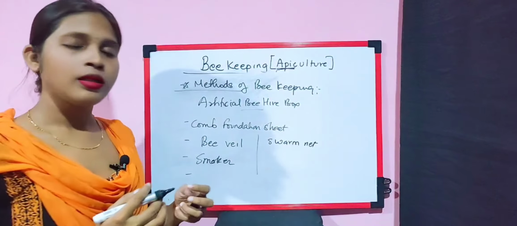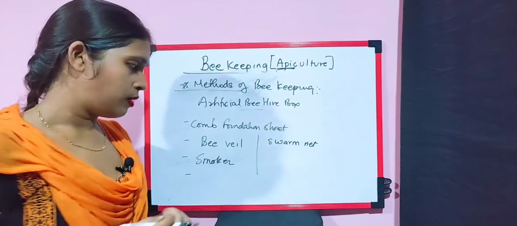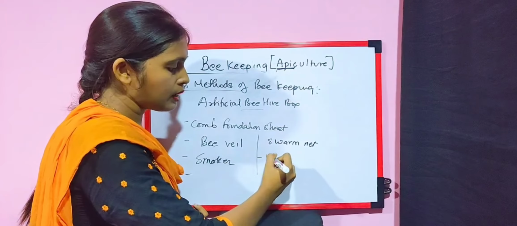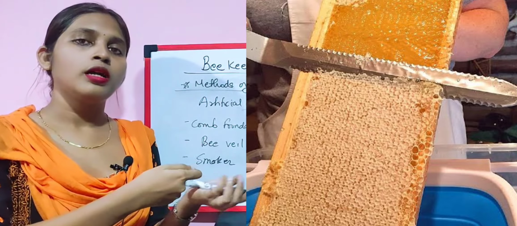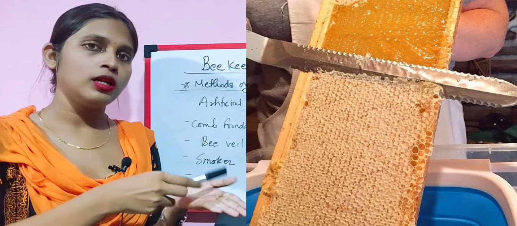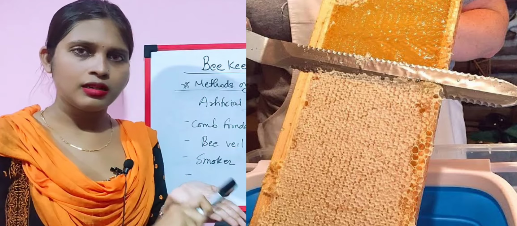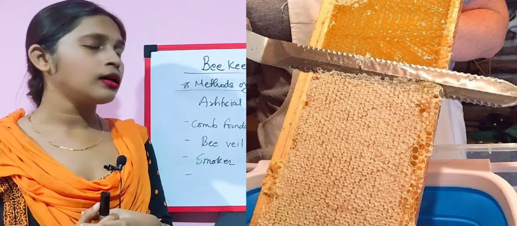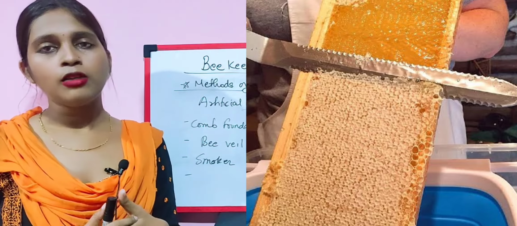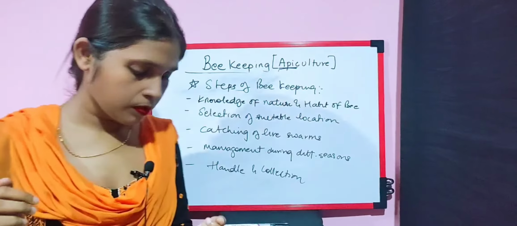After the smoker, there are gloves and gum shoes, which one needs to take care of. Another is the uncapping knife. The uncapping knife is basically a knife that will take the comb foundation sheet and extract all the honey from it, that's it. So that's the job of the uncapping knife. All of these are the things used with the artificial beehive box, and the one who does this is the apiculturist.